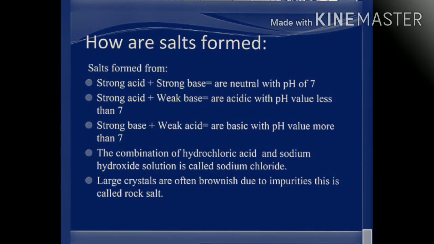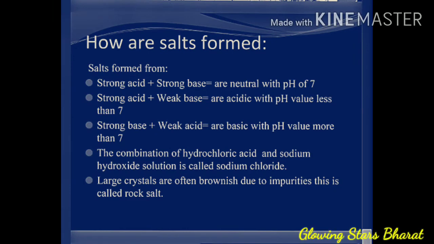Next, how are salts formed? So dear students, salt formed from a strong acid plus a strong base is neutral with a pH of 7. A strong acid plus a weak base gives an acidic salt with a pH value less than 7. A strong base plus a weak acid gives a basic salt with a pH value more than 7.